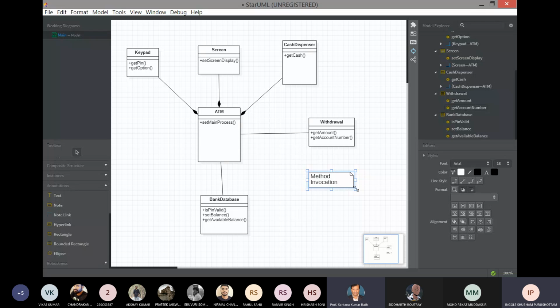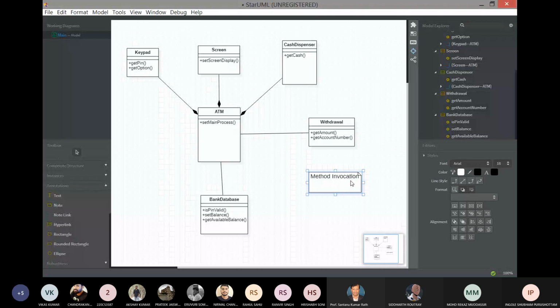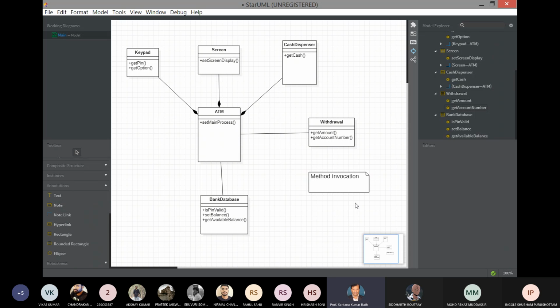Sir, I need to understand the order of the method invocation, like after which class, which class method will be invoked. So will that flow be defined in a note or in a diagram? How will that flow be defined? It will all depend on the class diagram and the user.